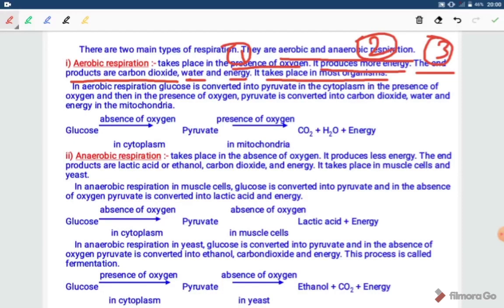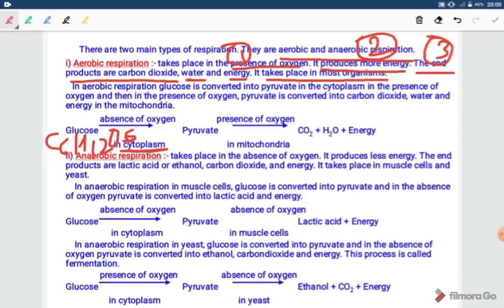Glucose, that is C6H12O6, will break down in pyruvic acid. This process will take place in the absence of oxygen and it occurs in the cytoplasm.